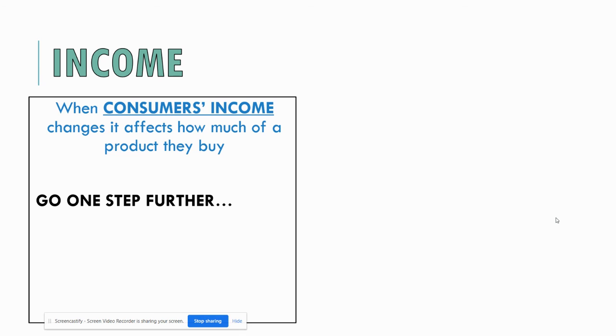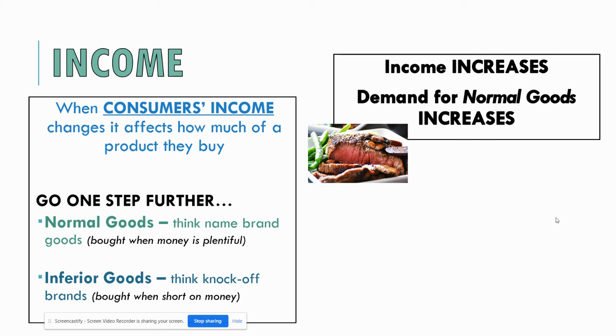Now, once you know income is changing, you do need to take it a little bit further because products fit into two categories. They can be a normal good or an inferior good, right? An inferior good would be like the knockoff brands, the store brands, the cheaper products. You'd be buying like the Great Value or the Kroger brand instead of the name brand stuff, right? When you don't have a lot of money to spend, inferior goods are what you're buying. They're the cheaper, off-brand, not the best quality products. When you have more money, you typically buy more normal goods. So these tend to be more name brand, higher quality, more expensive products.